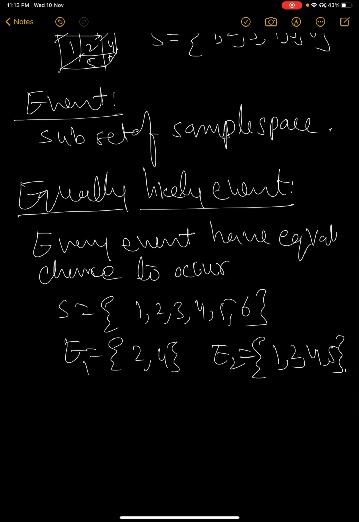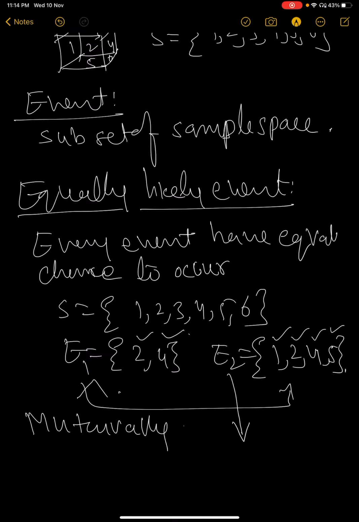If we observe these two, when we roll the dice, E2 may have more chance to occur because it has four choices, but E1 has only two choices. So in this case, E1 and E2 are not equally likely events. Okay. Next is mutually exhaustive events.